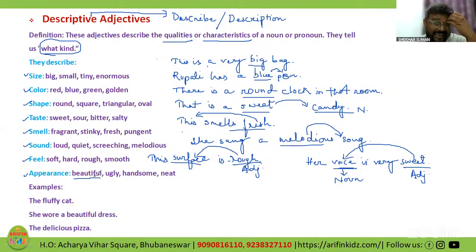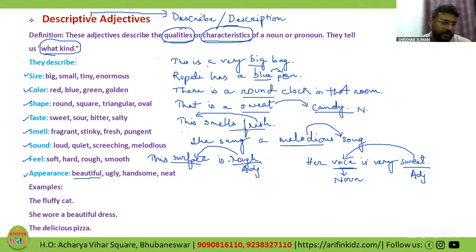They performed an ugly dance. So ugly is actually defining the way they have danced. So dance over here is my noun. Understood what descriptive adjectives are? So descriptive adjectives basically give us the idea about qualities as well as the characteristics of that noun or pronoun.